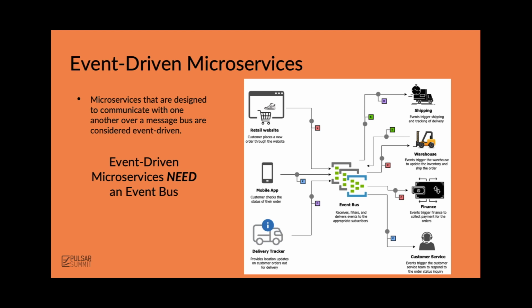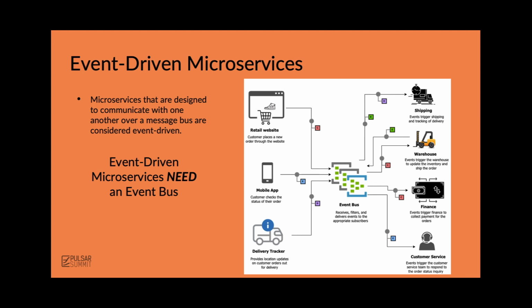Microservices within an event-driven architecture communicate over this event bus. This event bus serves as an intermediary between all the different applications within a system and guarantees that messages are delivered even in the event of a temporary outage between one application and another. So as we can see here, events coming in from a retail website will go through the message bus and get shipped to the warehouse who needs to fulfill them, to the finance department who needs to track and record this information, collect the data, collect the money, apply tax, etc.